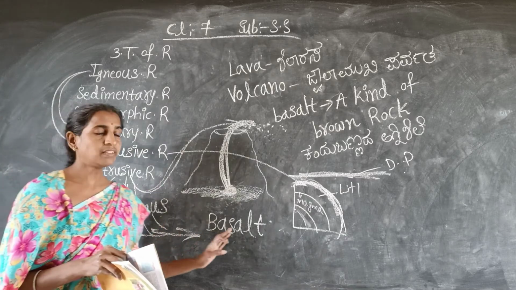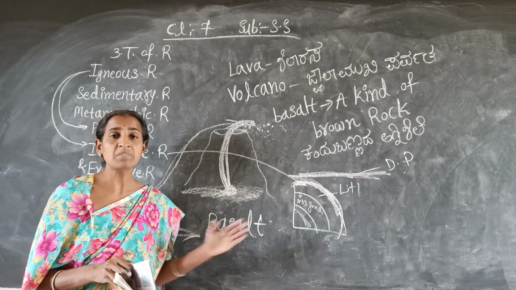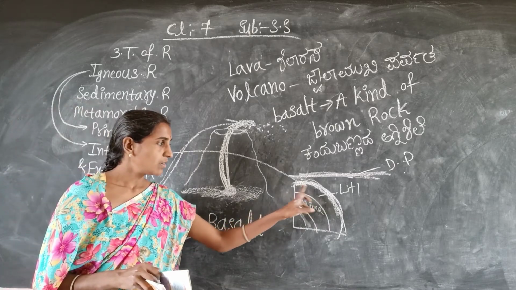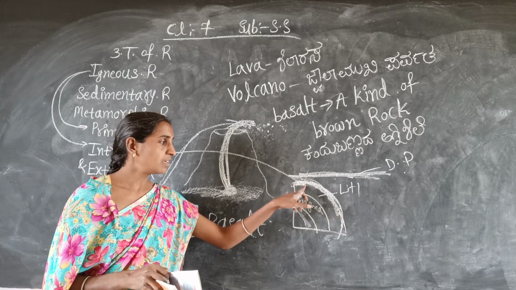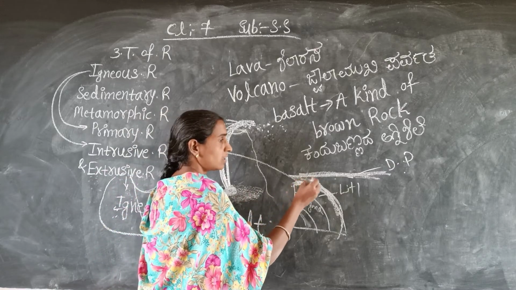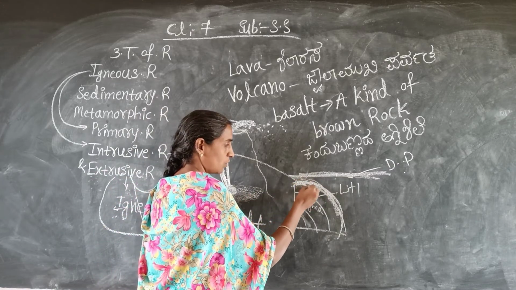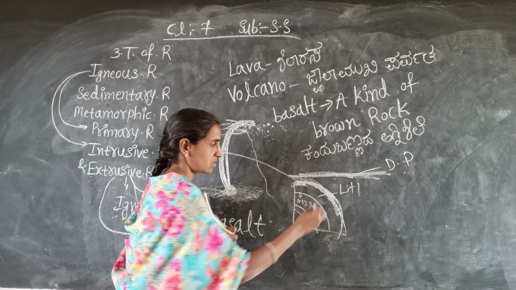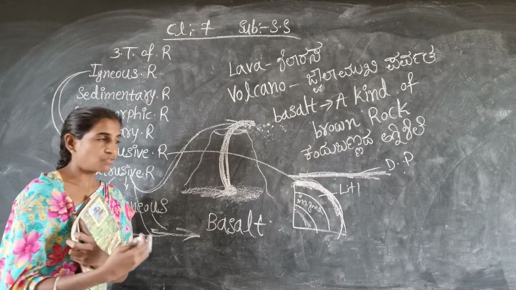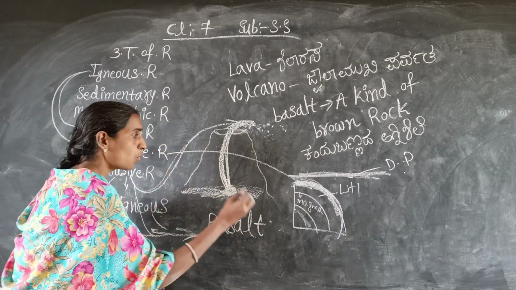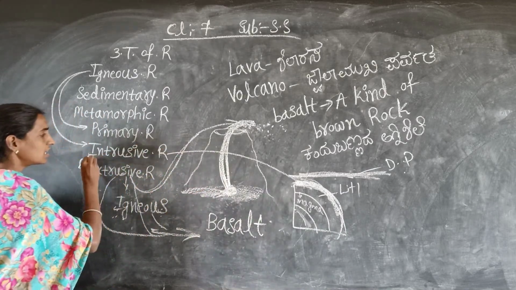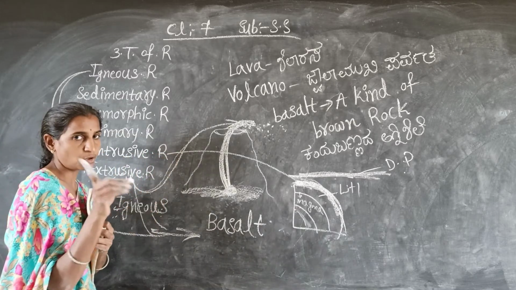Look here, again the molten magma. Sometimes the molten magma cools. Where does it cool? Deep inside the earth's crust. So at that time some solid rocks are found. Those rocks are called intrusive igneous rocks. So that point you have to remember.